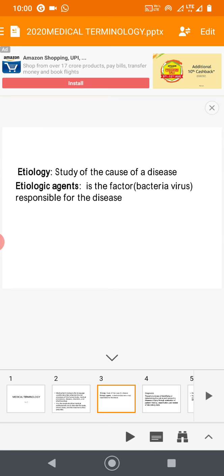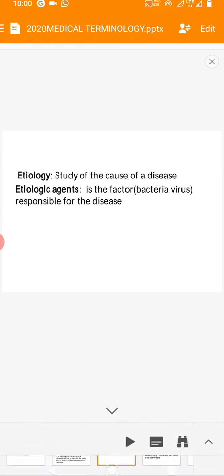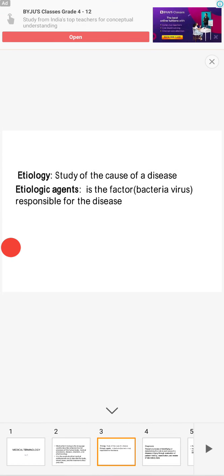Okay, see, number one is etiology, means study of the cause of a disease. Cause means what is the reason behind the disease. Okay, that is the etiology, study of the cause of the disease. Disease may cause because of agents. These agents are etiologic agents.